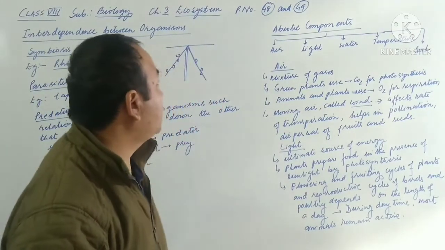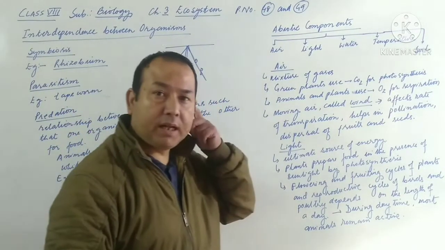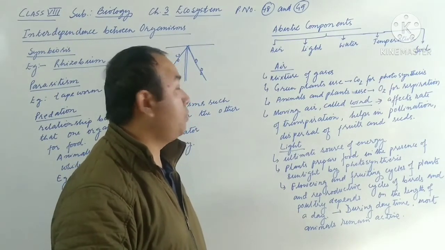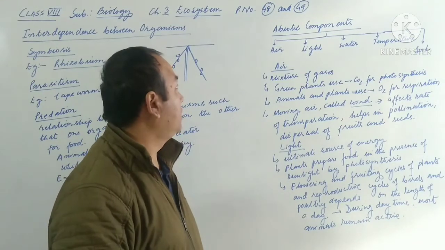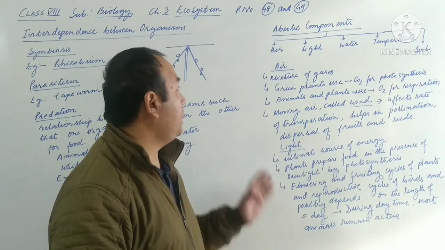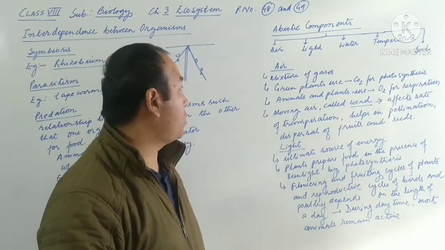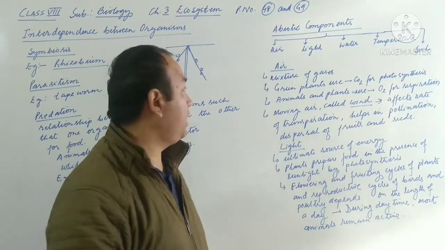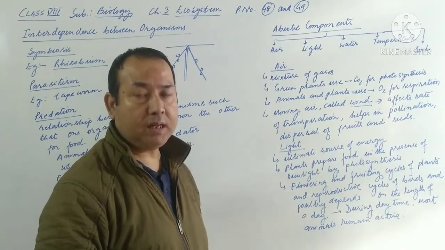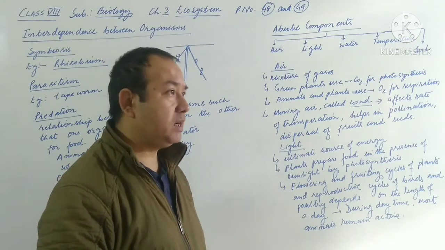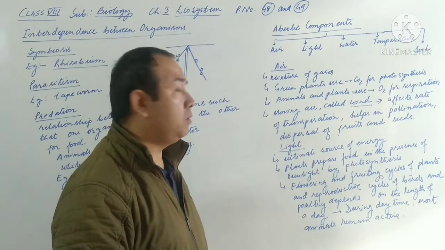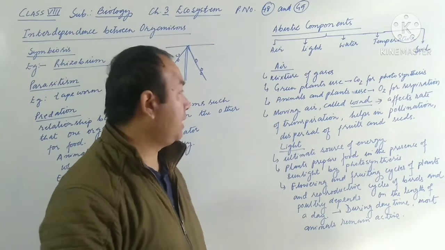Now let us come to understand the abiotic component, that is the non-living part of the ecosystem. Abiotic means not biotic. Bios means life, so not living. It includes air, light, water, temperature, and soil. First we will start with air. Air, as we all know, is a mixture of gases which mainly consist of oxygen, nitrogen, carbon dioxide, and water vapor. Now, how living organisms depend on them, that we are going to discuss here.